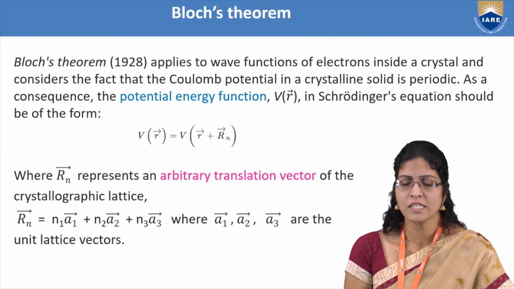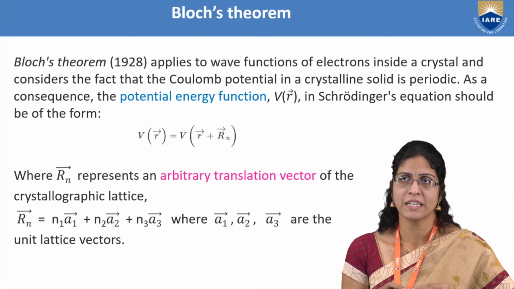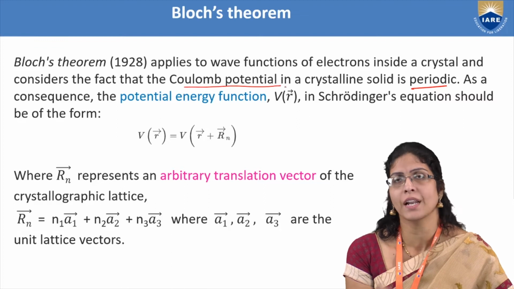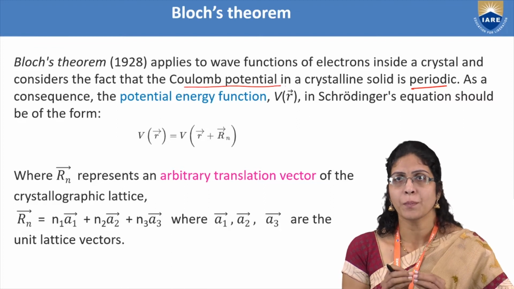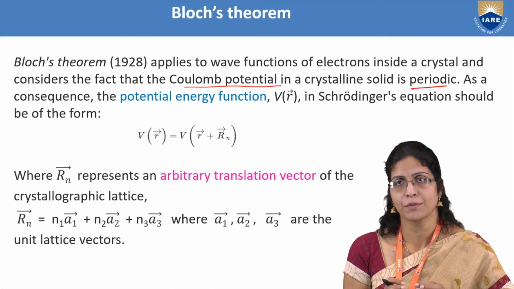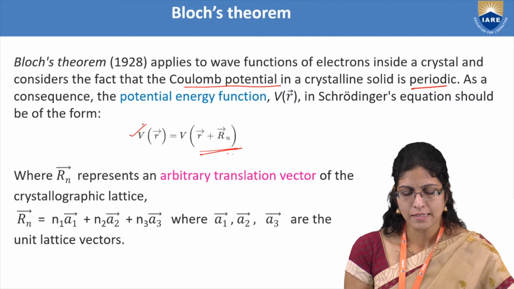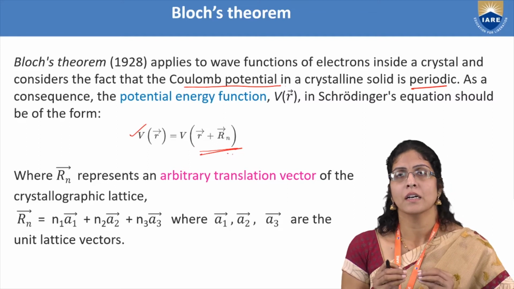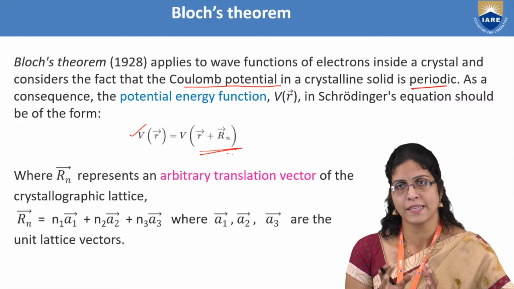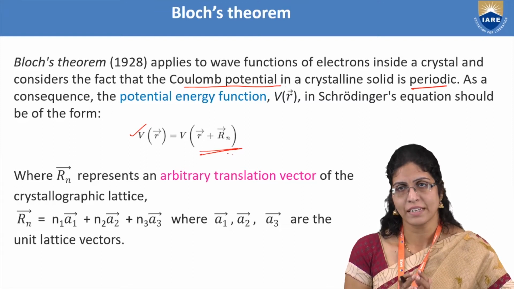So Bloch, holding on to this concept, applied it to the potential of an electron moving in a crystalline solid, taking it to be periodic, and even tried to consider the Coulomb potential to give a potential energy function, so that the Schrodinger wave equation can have the form V of R is equal to V of R plus Rn. Here R can be expressed in terms of x, y, and z directions as xi plus yj plus zk, and Rn is an arbitrary translation vector of the crystallographic lattice.